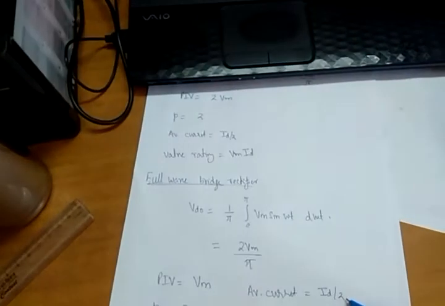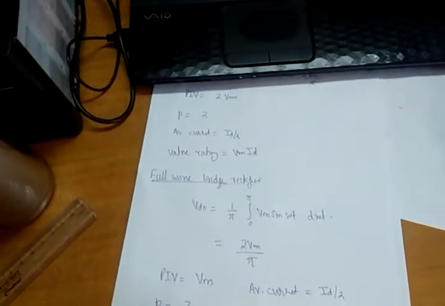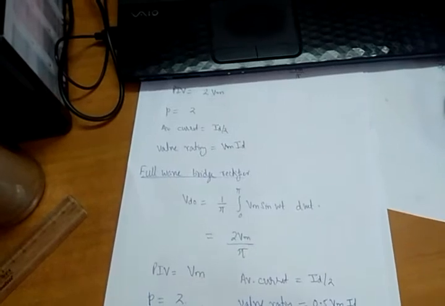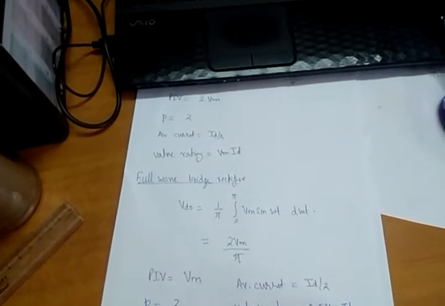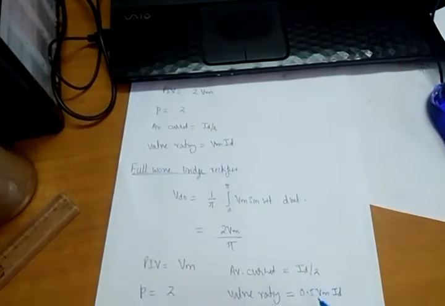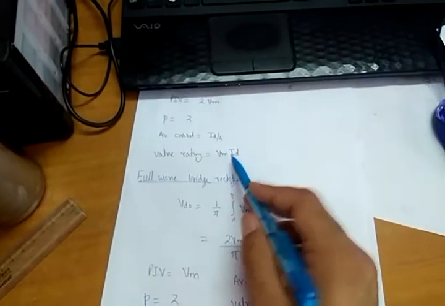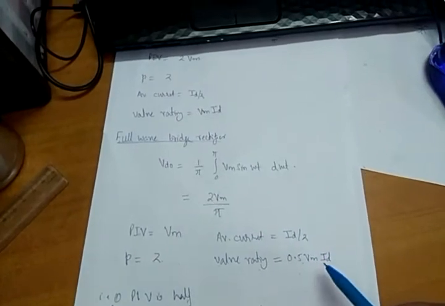Average current is the same, ID by 2. Number of pulses is 2. So valve rating will be 0.5 VM into ID. Because PIV reduces here by half, valve rating will always reduce by half. If it is VM into ID there, it will be 0.5 VM into ID here.